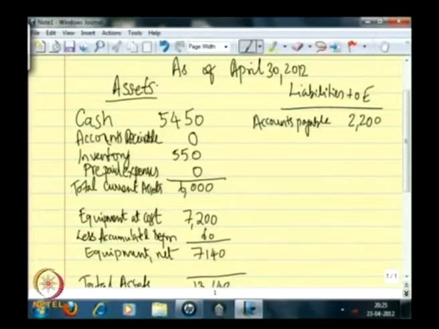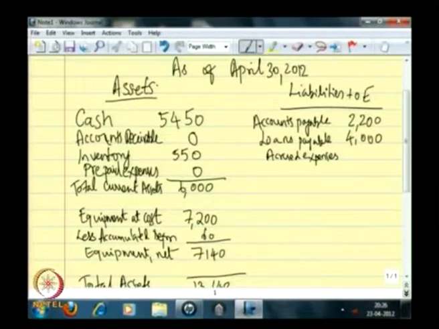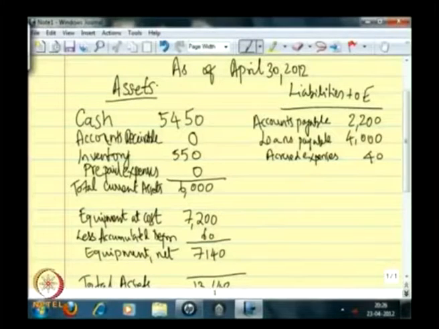Then we had the loans payable, $4,000. And then for this loan, I also said in the adjusting entries, the accrued expenses, which is the interest that I am liable to pay on a quarterly period, for that particular month is charged at the rate of 40, which is a liability which I have to pay not necessarily now, but at the end of the quarter.